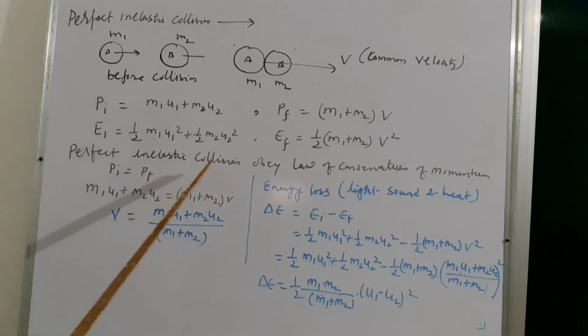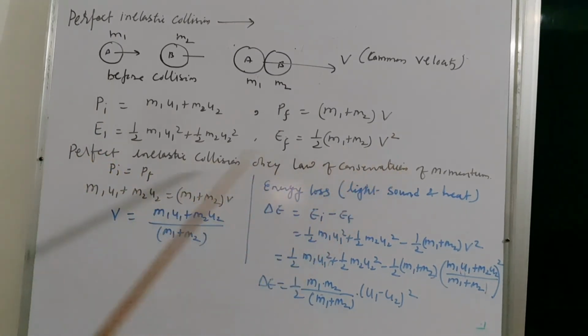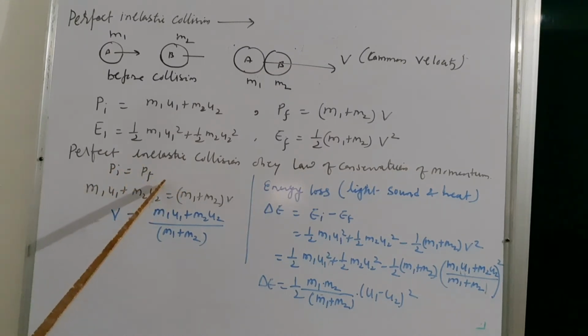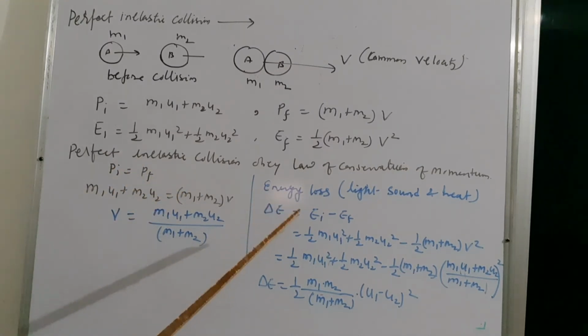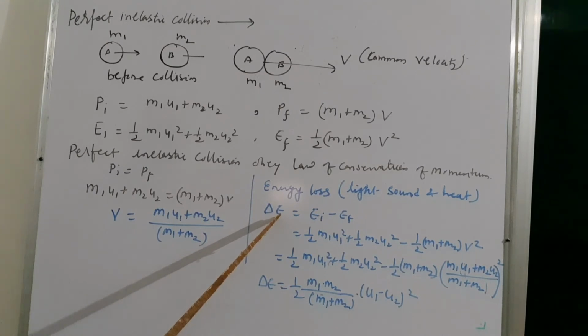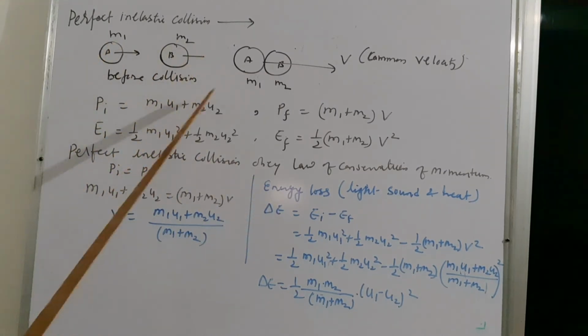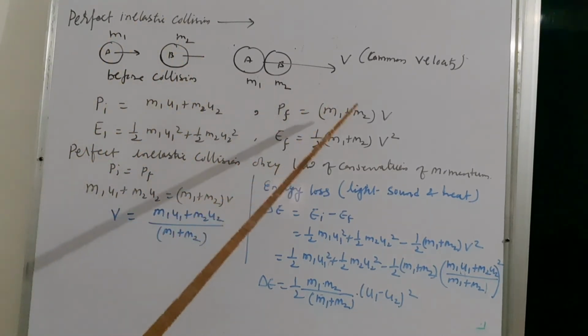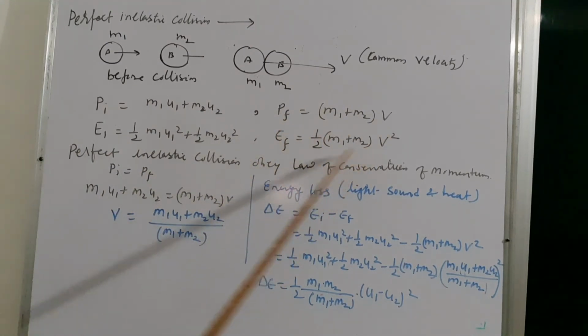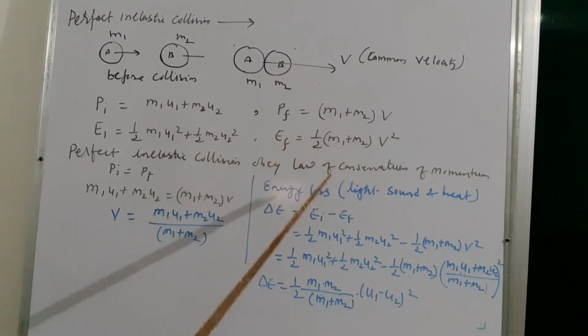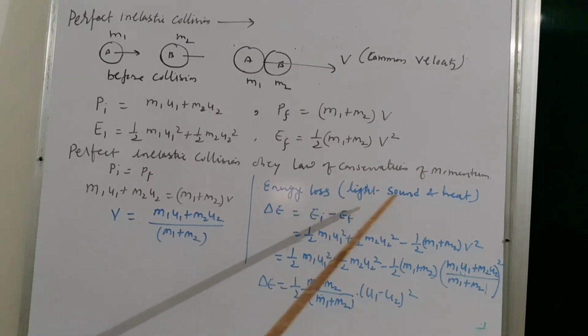So in perfect inelastic collision, it obeys law of conservation of momentum. It means Pi equal to Pf, but there is loss in kinetic energy. It means initial kinetic energy is higher than that of final kinetic energy. You can see. Okay, so there will be energy loss in form of light, sound and heat.